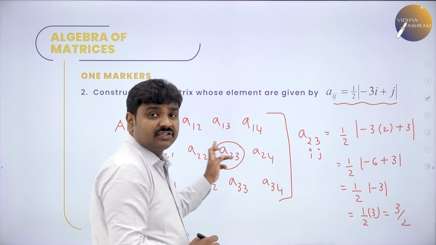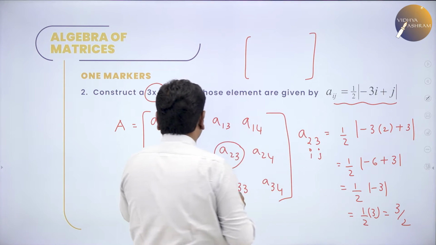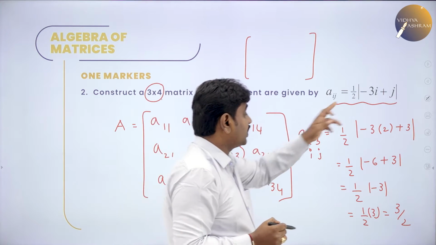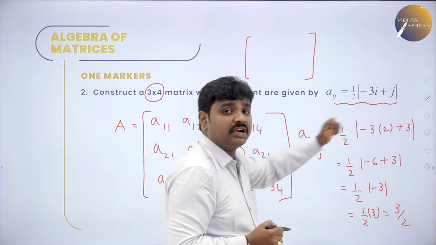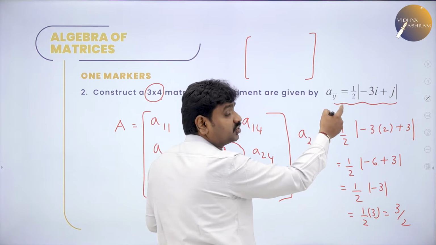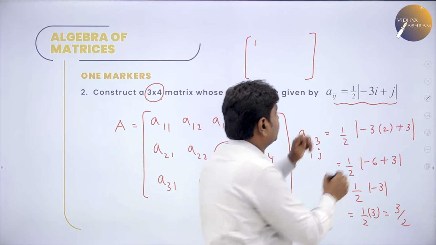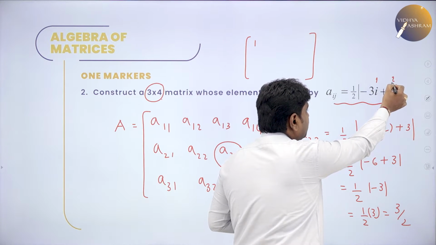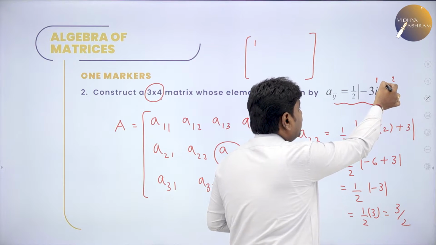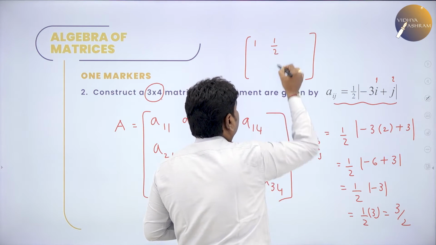Like that, at every place you have to find the elements and write the values. Suppose for A11, I and J places, put 1 1: minus 3 plus 1 is minus 2, by 2, minus modulus of minus 2 becomes 2, 2 by 2 is 1. And if you put 1 2, in the place of I put 1, in the place of J put 2, minus 3 into 1 is minus 3 plus 2 is minus 1 by 2, modulus of minus 1 by 2 becomes 1 by 2.